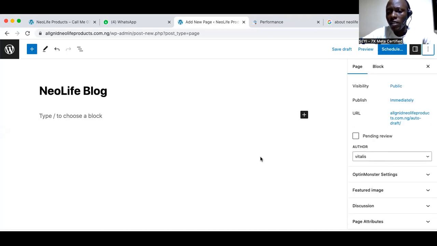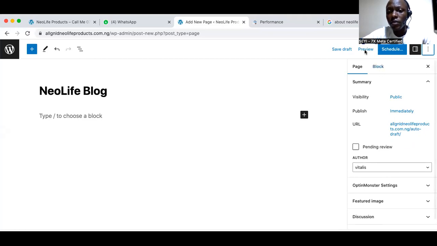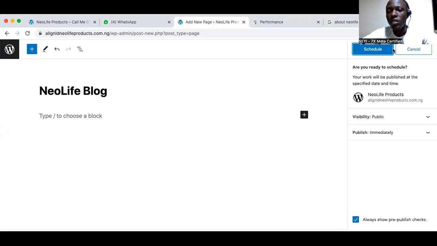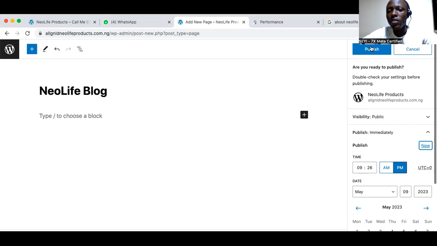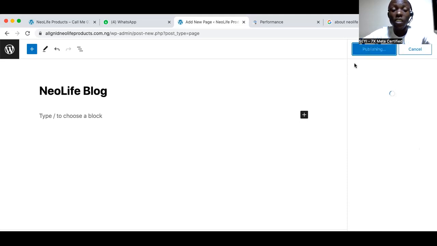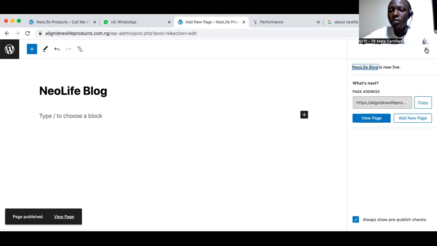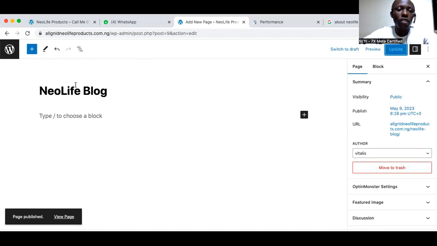What did they change here now? I'm not trying to schedule. I want to publish immediately. Before, we didn't have this, but now you can schedule posts. That's some of the news updates in WordPress.